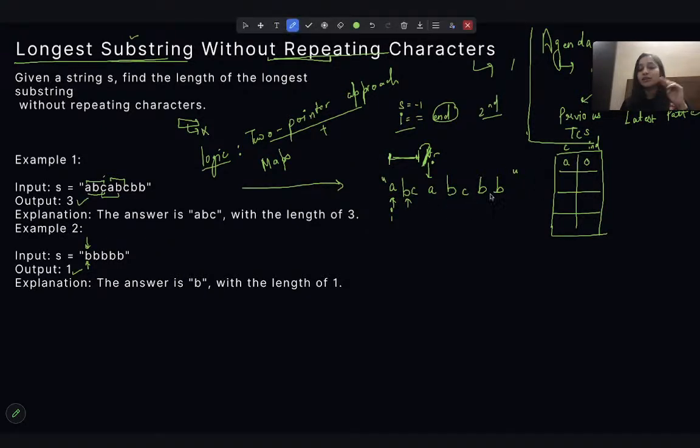So right now again there is no repeated character. So I'll put B in my map also. Then I will move to the next character, that is C. C is again not a repeated character, so I'll put C into my map and move forward.